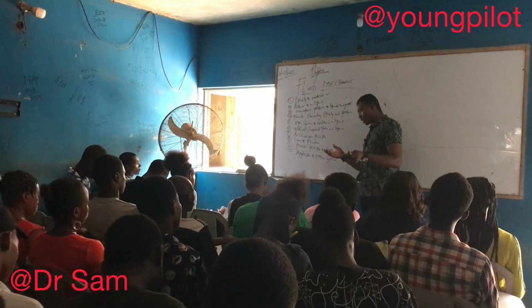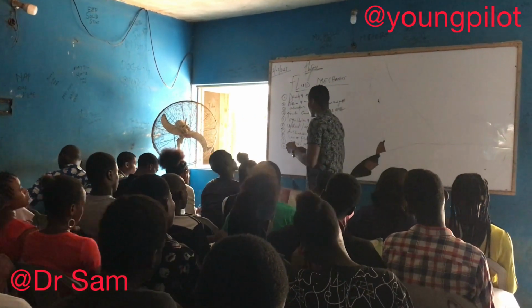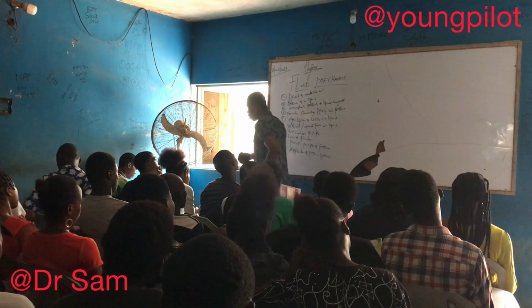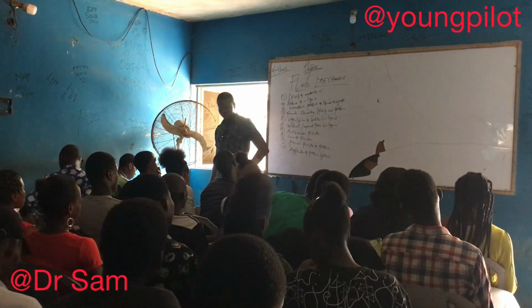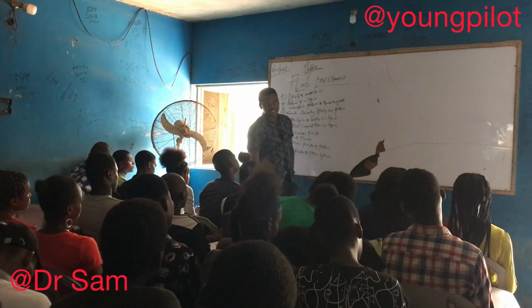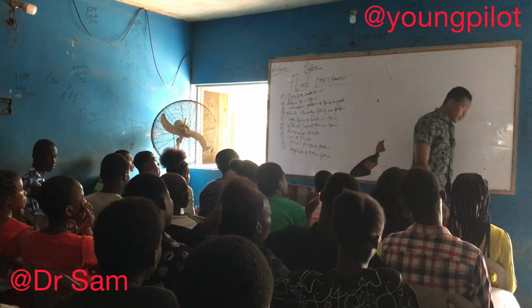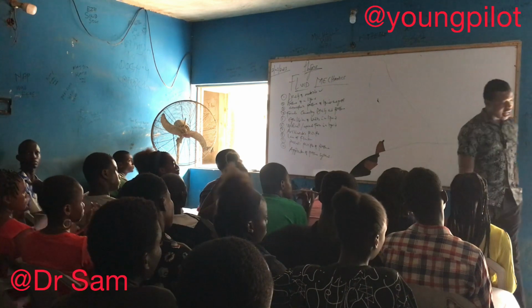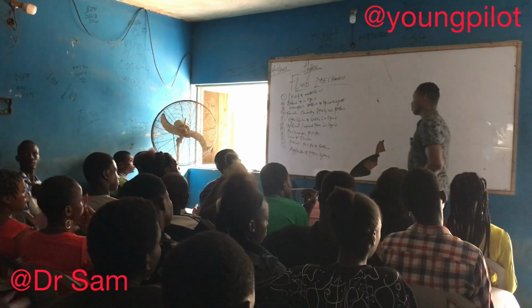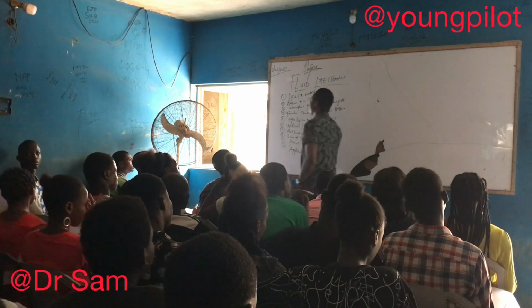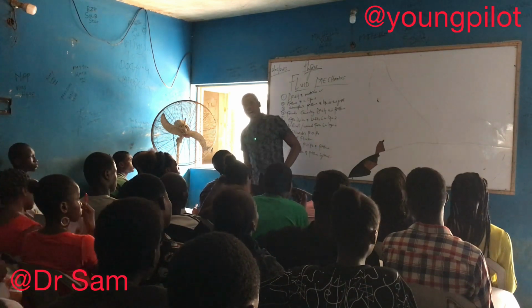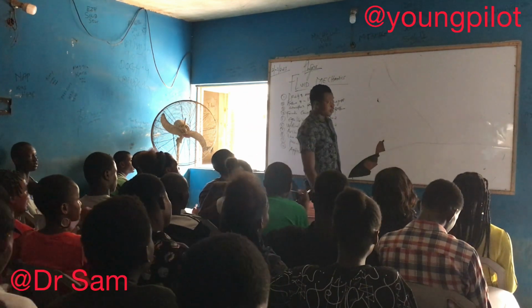Let me ask this question as a reminder. Mass, is it a vector or a scalar quantity? Scalar. Mass, is it a fundamental or derived quantity? Fundamental. Volume, is it a scalar or vector quantity? Scalar. Volume, is it a fundamental or derived quantity? Derived.